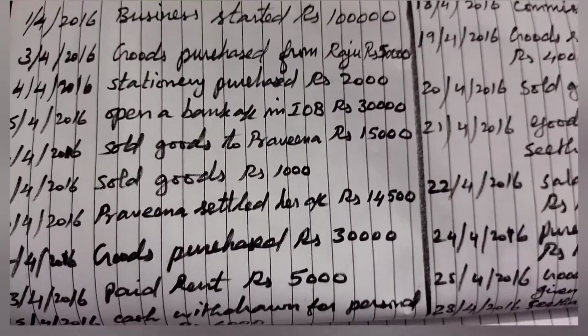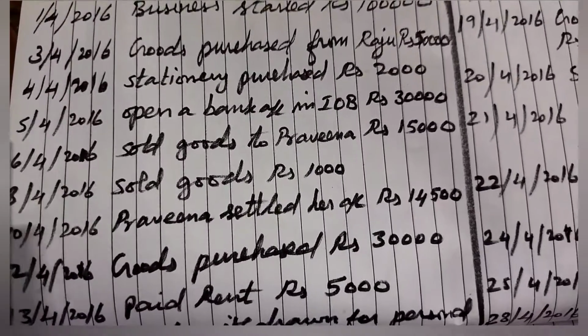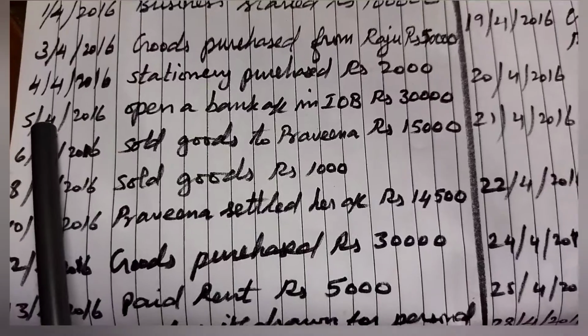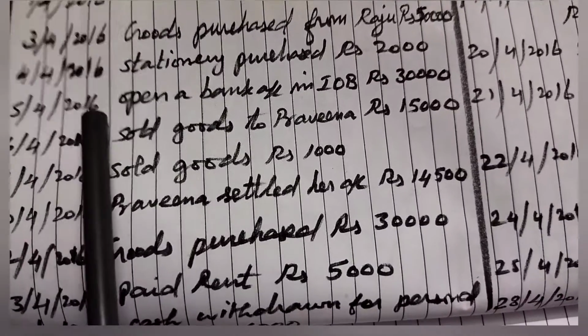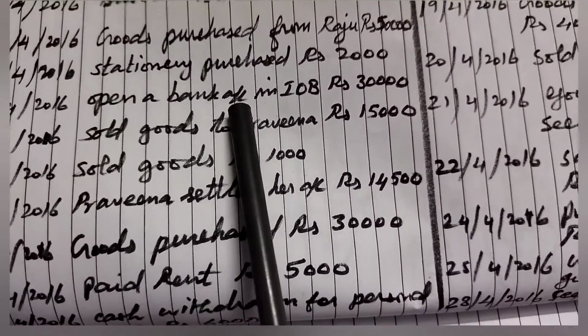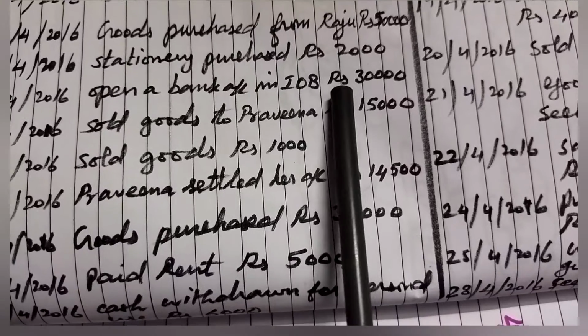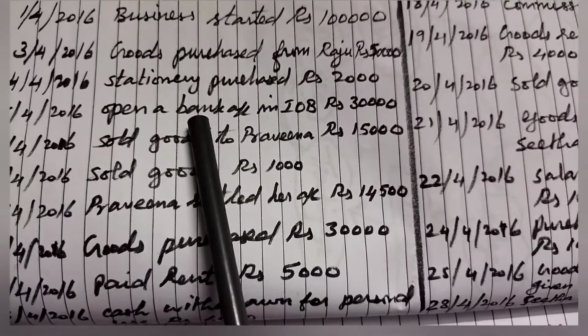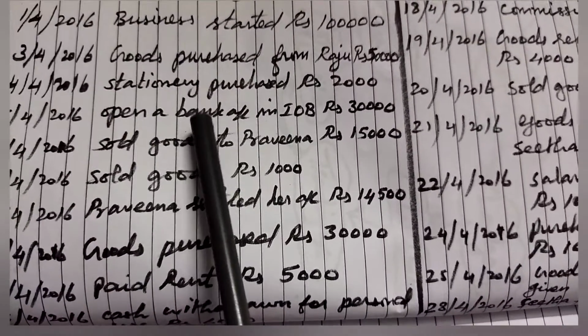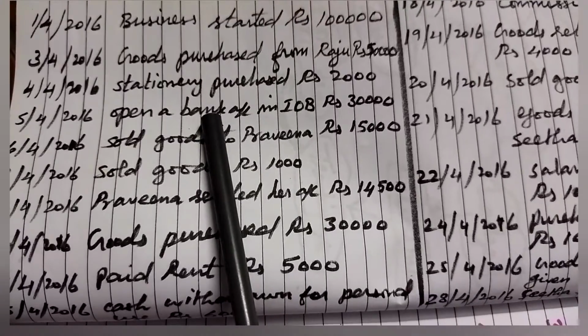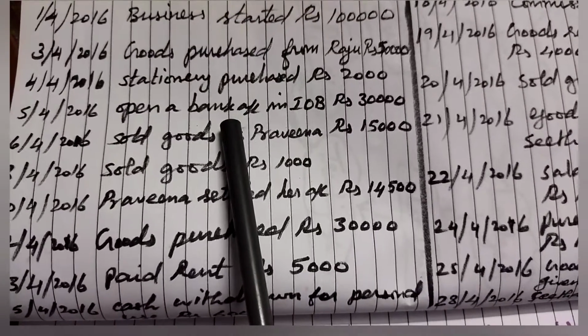See the next transaction. What is given? 5th. That is 5th April 2016. Open a bank account in IOB rupees 30,000. So who is the receiver? Banker is the receiver. So bank account should be debited and cash account should be credited.